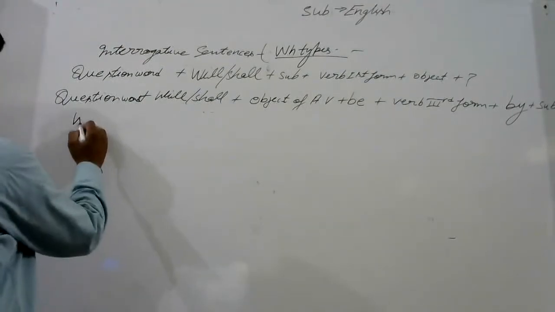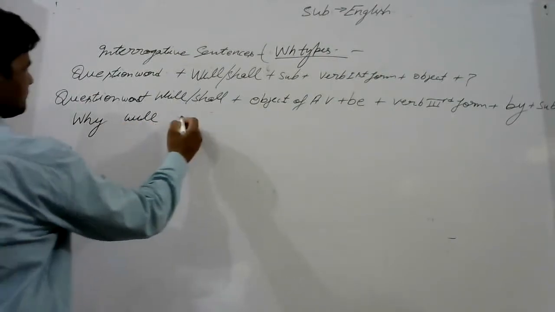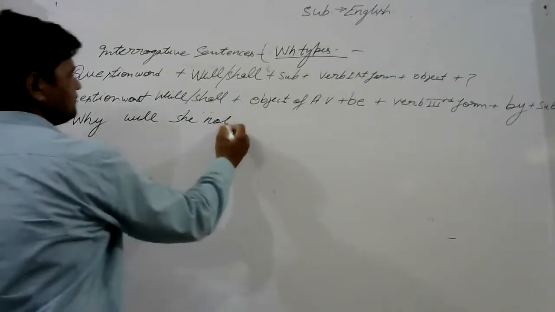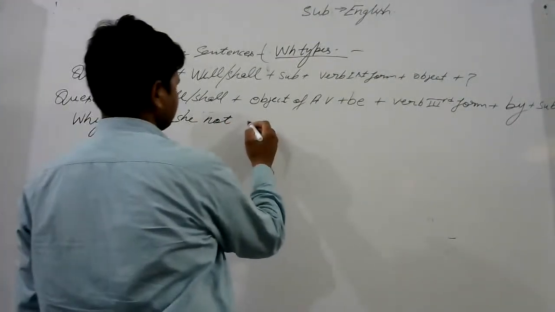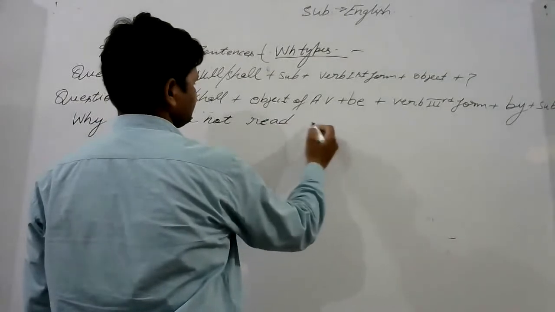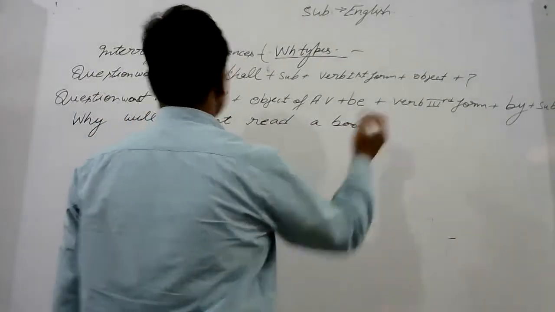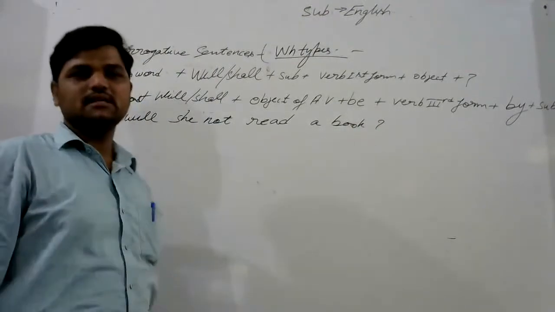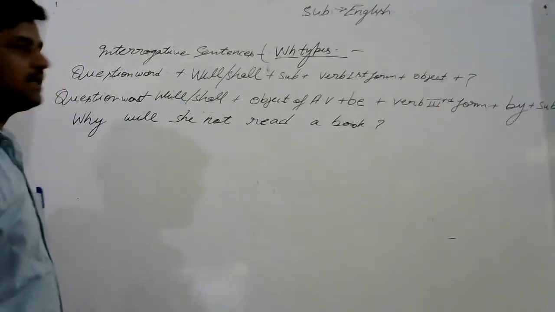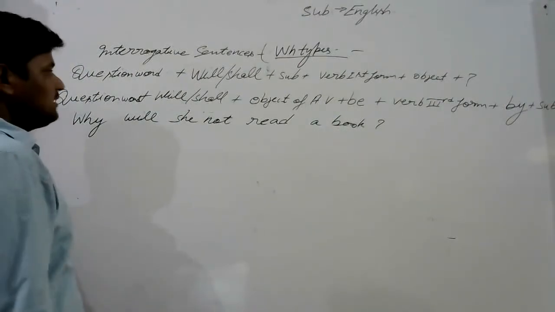Why will she not read a book? This sentence is interrogative second type and interrogative negative. Look at this sentence.